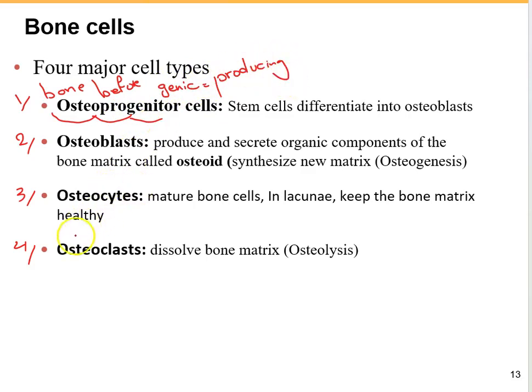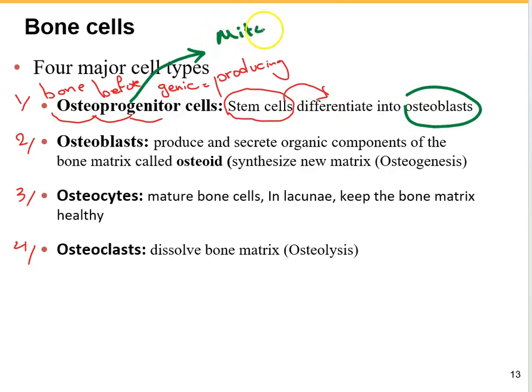The osteoprogenitor cells are the stem cells, which means these cells are able to divide and differentiate into another type of cell, which is the osteoblasts. So osteoprogenitor cells, by dividing through mitosis, can increase the number of the cells, and then by differentiation, they can make up the osteoblast.